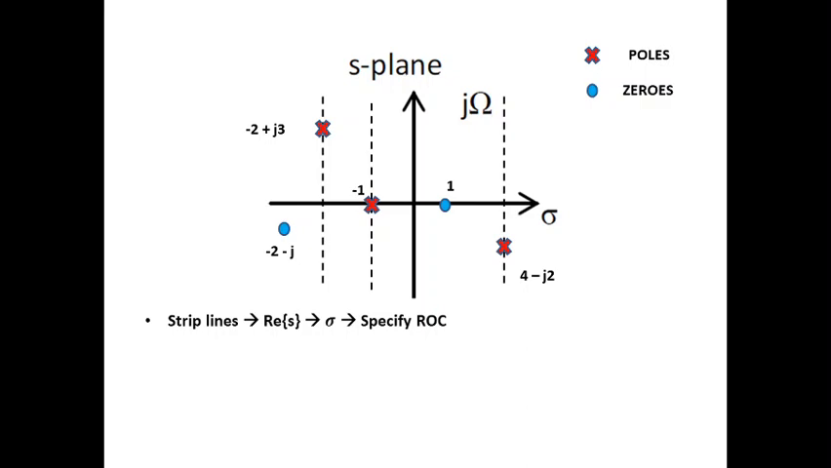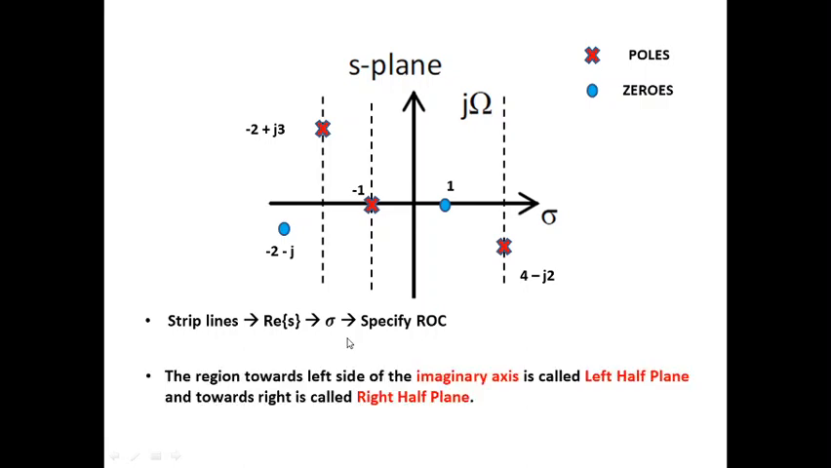So the strip lines, which are nothing but the real part of s, which is equal to sigma, specify the region of convergence. The region towards the left side of the imaginary axis, so this is the imaginary axis, the left side denotes the left half plane, and the region towards the right specifies the right half plane.